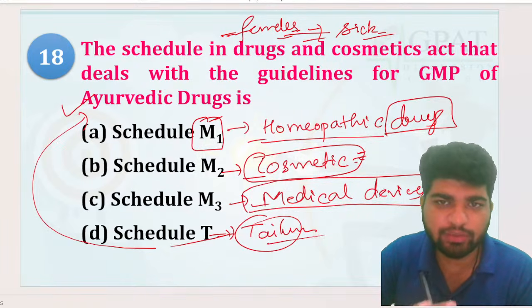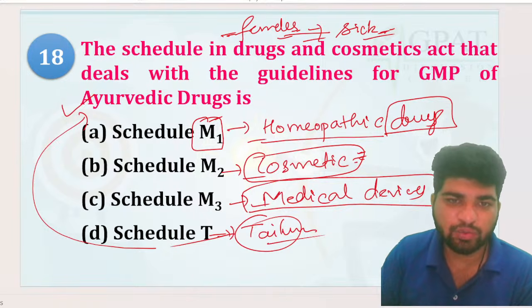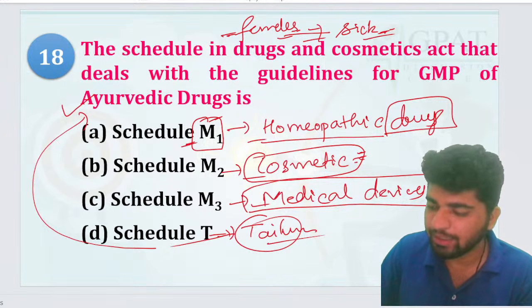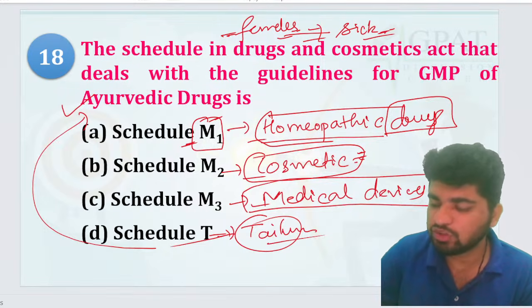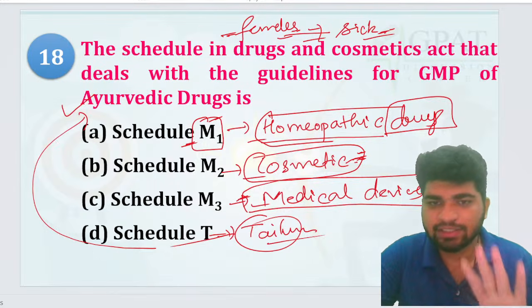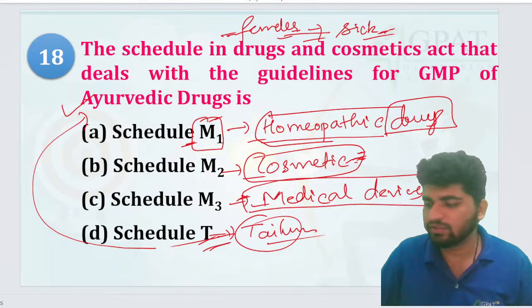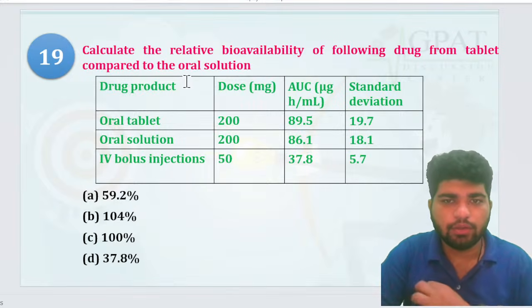Right. So this is the trick to remember. The female is sick and she has to go outside with her male friend. So what does she have to do? Firstly, she has to take the homeopathic drug. Then she will apply some cosmetics, and also she will carry some devices. That's your medical devices, right? Is it all right? And T for the thalum, that is obviously right. Schedule T. Okay. Chalo.